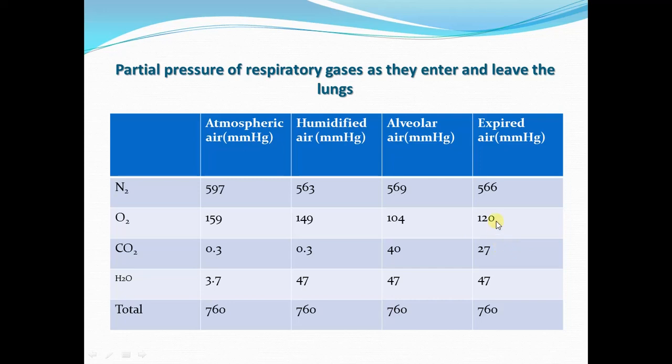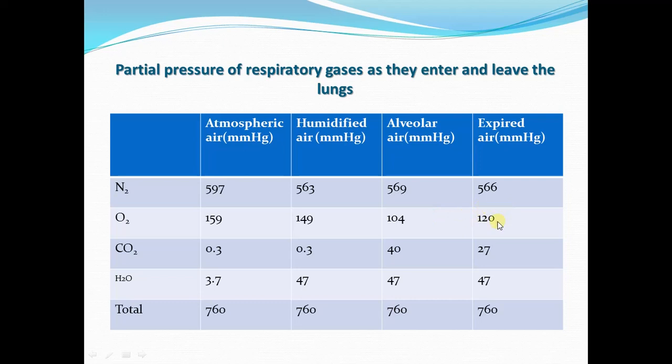In the expired air, again the partial pressure of oxygen is increased. It is because when alveolar air is mixed with dead space air, the partial pressure of oxygen is increased, because the air present in the dead space does not take part in gas exchange, so it has a high concentration of oxygen. So when alveolar air is expired, the dead space air is also expired, so